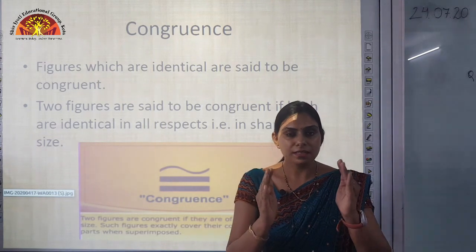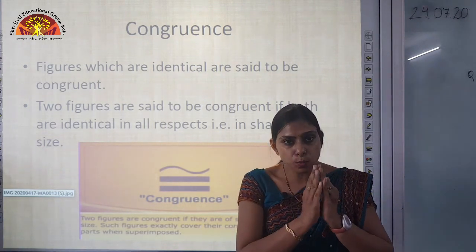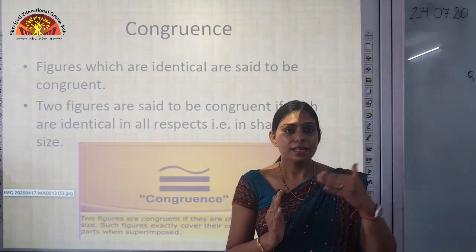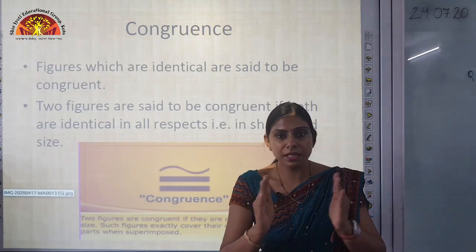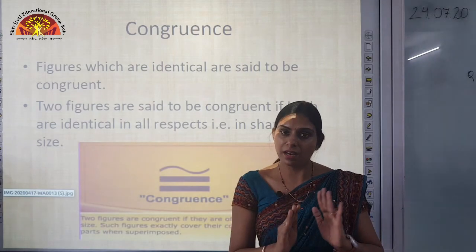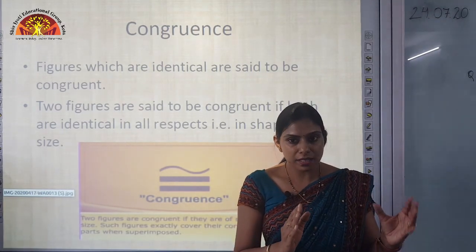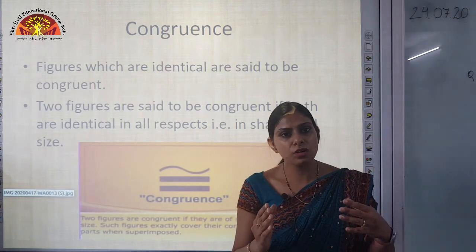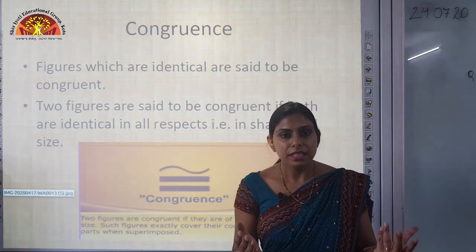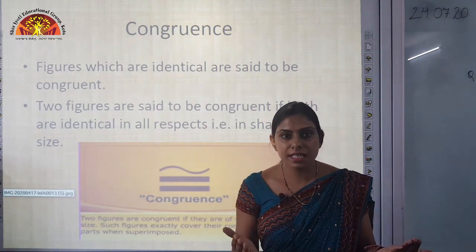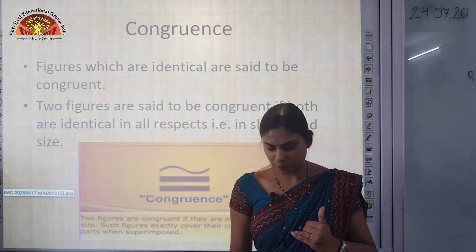Congruence and similarity have different meanings. Congruence means two objects can be superimposed or coincide on one another, and similar means that they appear similar in shape and size but they are not congruent. If there are two triangles or two circles, or any plane figure, they can be similar but we can't say exactly that they are congruent.